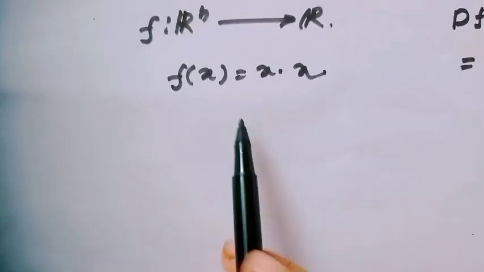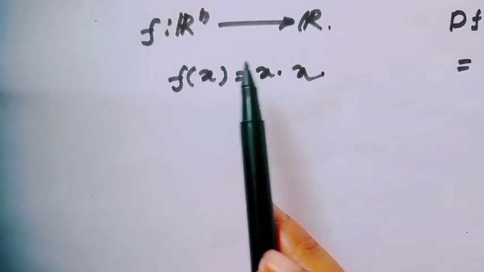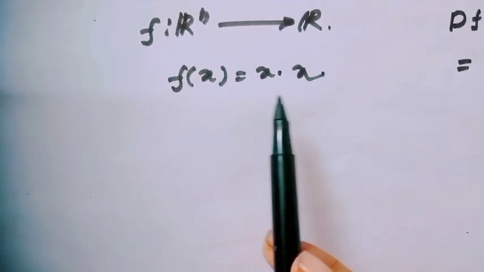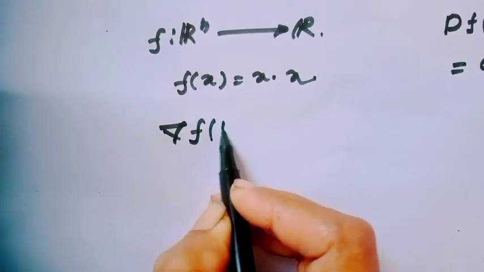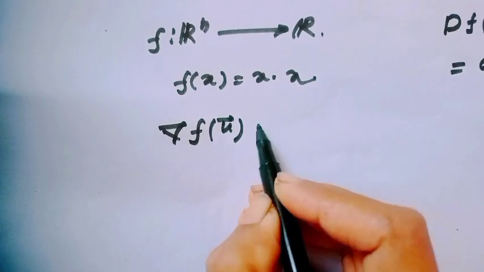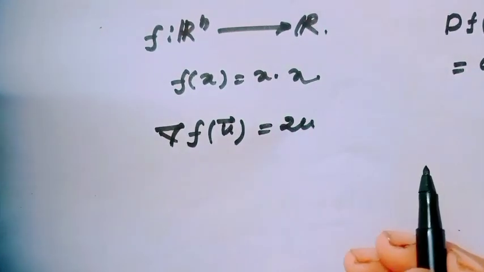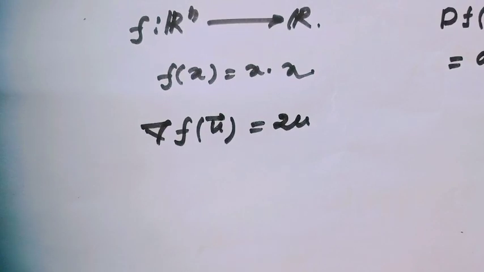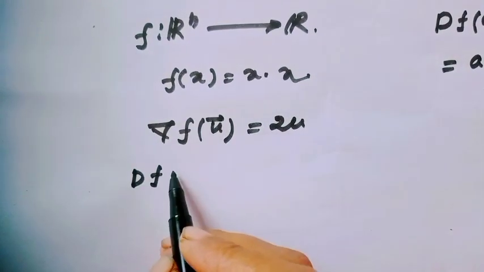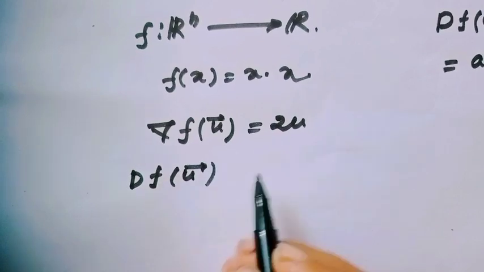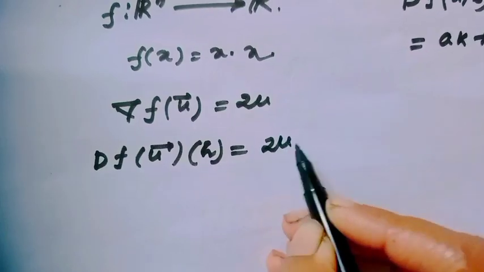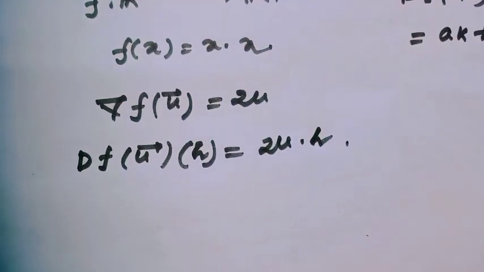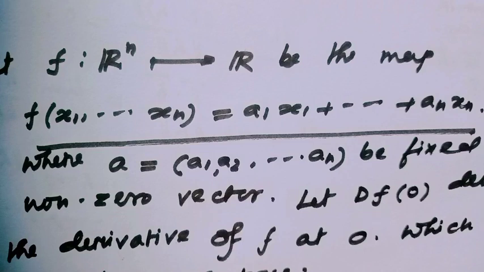Well. Similarly, if you consider the function f from Rn to R such that f of x equals x dot x, then the gradient of f at the point u would be just 2u. Then the derivative of the function at the point u acting on the vector h would be 2u dot h. To understand this topic clearly, just see my earlier video.